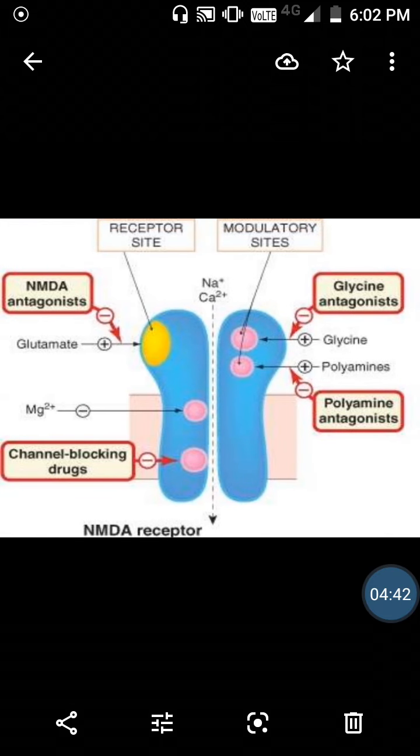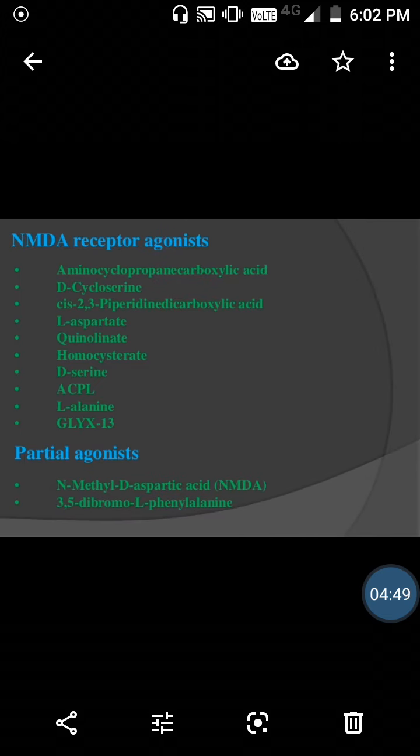So NMDA is the agonist, and glycine is a co-agonist at the NMDA receptor. Now, examples of NMDA receptor agonists are L-aspartate, quinolinate, homocysteine, D-serine, L-alanine, and partial agonists.